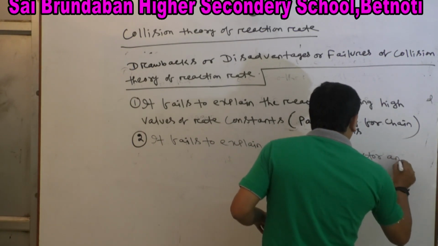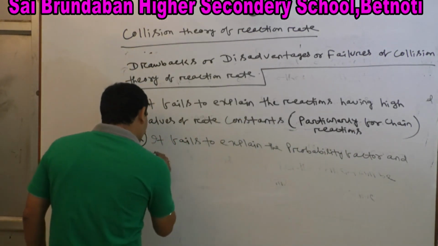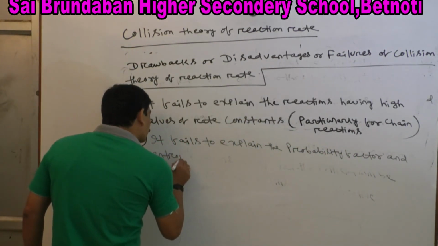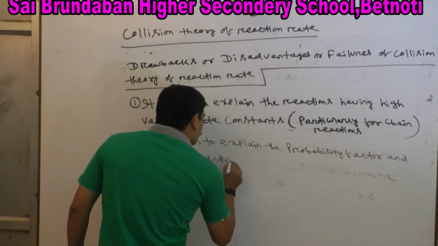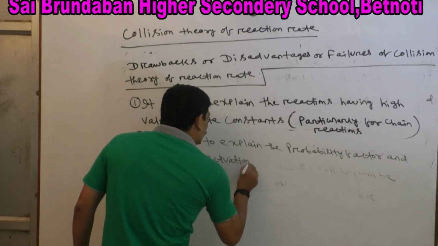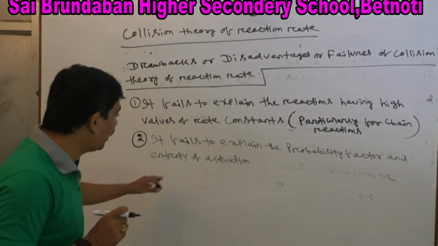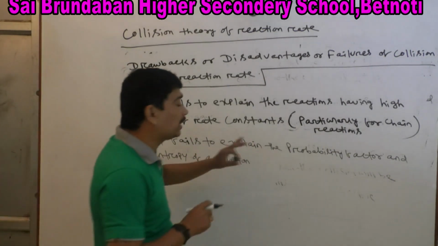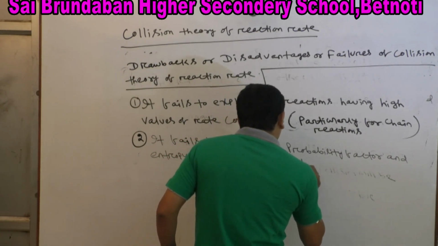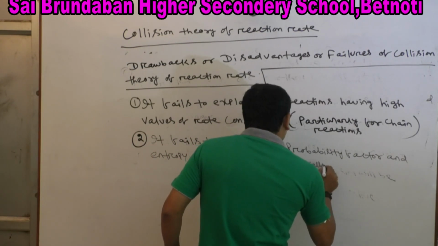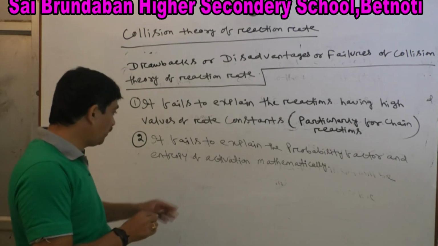It fails to explain the probability factor and entropy of activation mathematically.